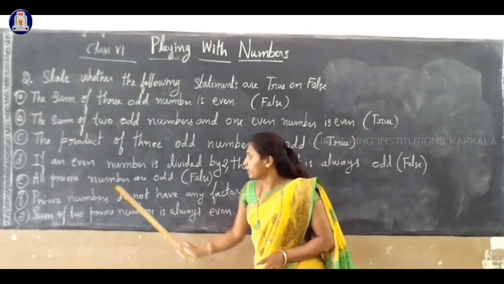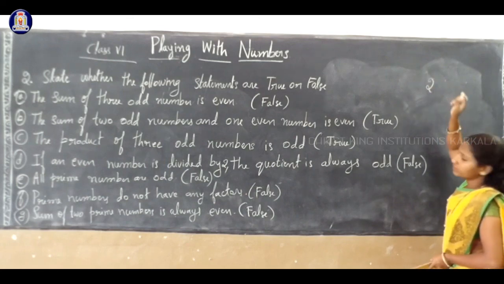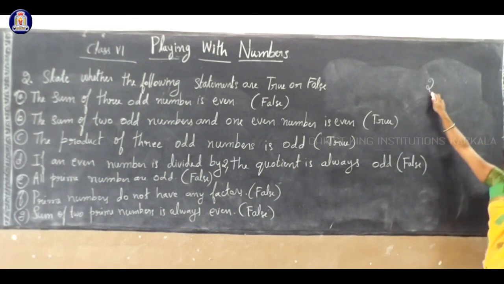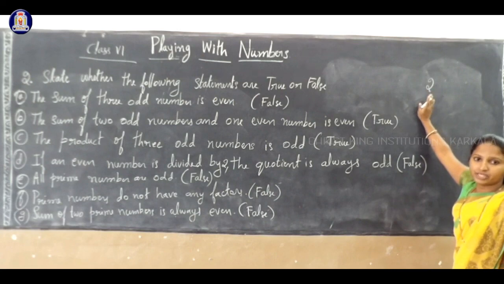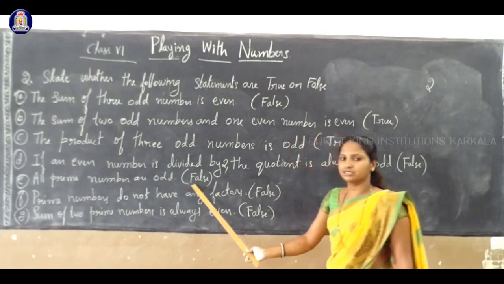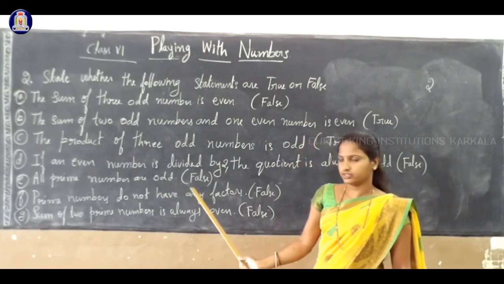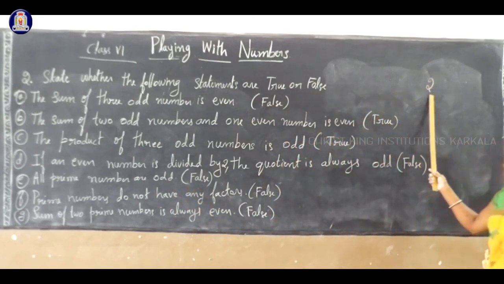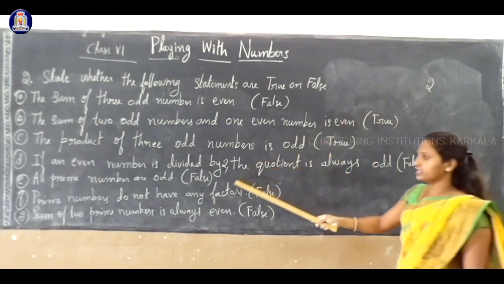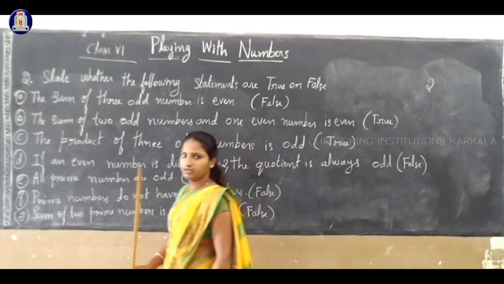So now see, all prime numbers are odd. So what are the prime numbers? The smallest prime number is 2, correct? Is 2 an odd number? Here 2 is a prime number, but is this odd? No, 2 is an even number. So the statement all prime numbers are odd is a false statement. Clear? False, correct? So all prime numbers are not odd. Some numbers are even, that is 2. 2 is a prime and it is an even number. So the fifth statement is false. Clear? False. Yes. Next.